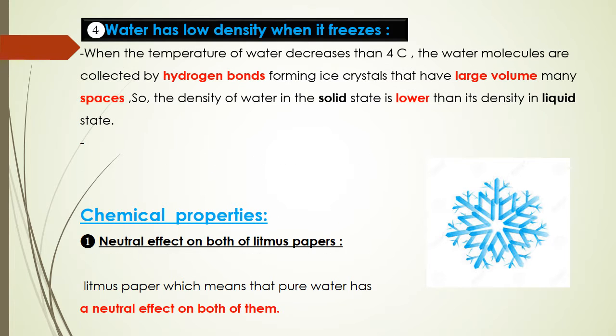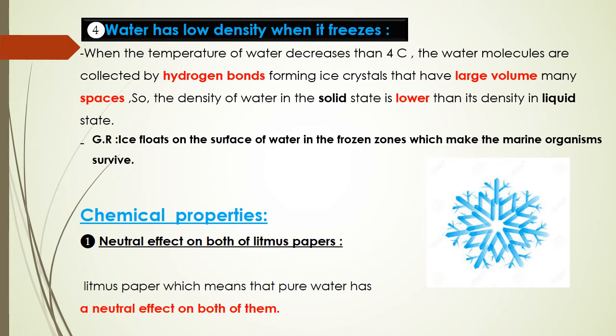When the temperature of water is less than 4 Celsius, the water molecules collect together by hydrogen bonds and give the shape of ice crystals, which have a hexagonal shape with a large volume and large space. So the density of water in the solid state is lower than its density in the liquid state. So it is used in preservation of marine aquatic life.